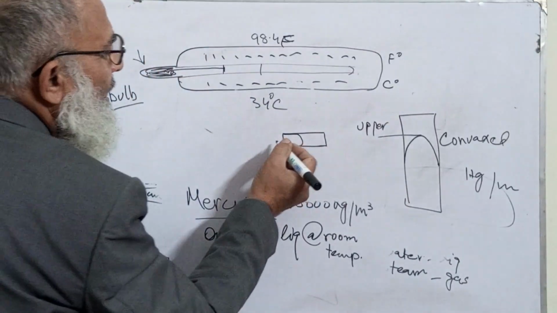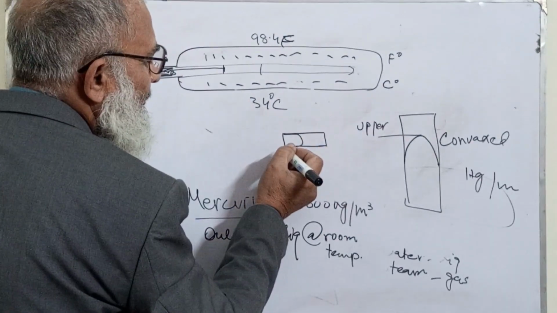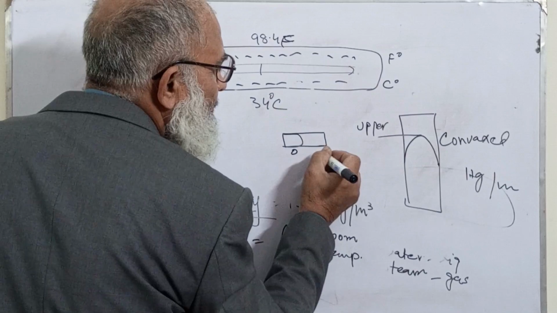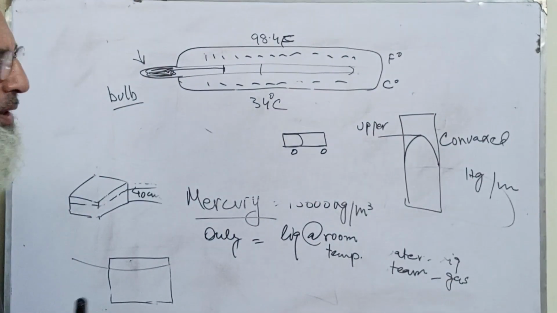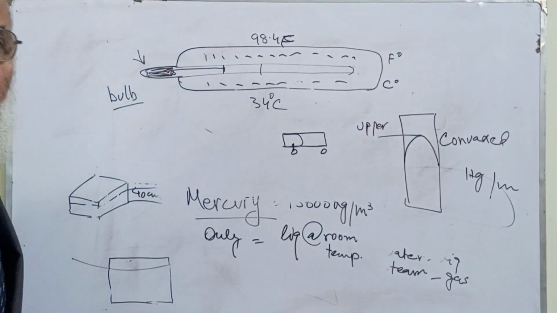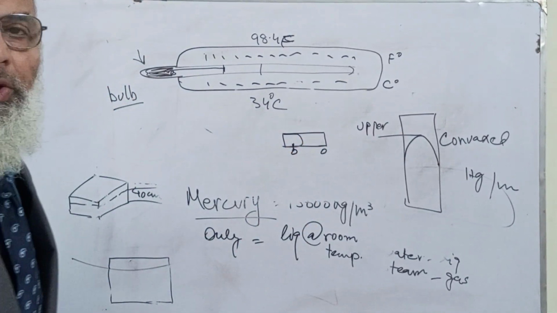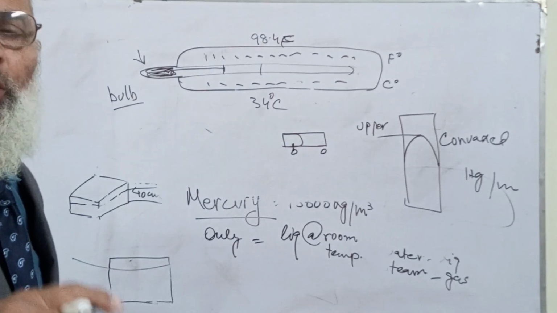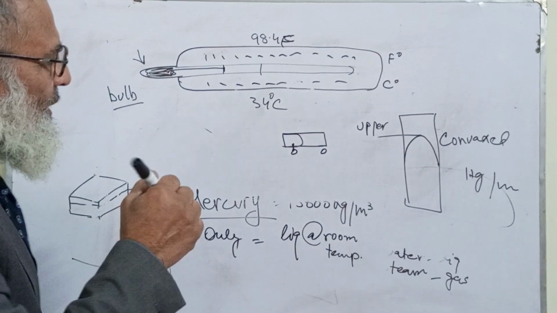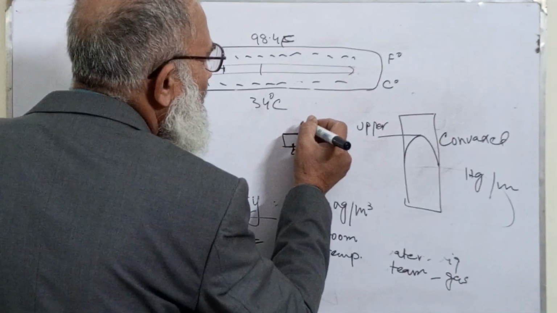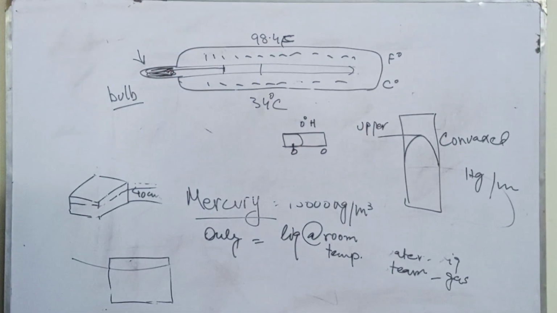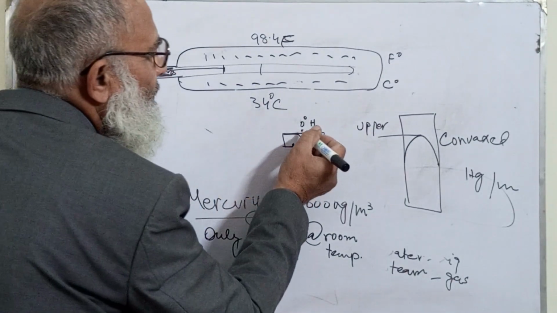Now similarly, when it is used in switches, for example, there are 2 points. This point is attached with mercury before switching on, and when a machine or any device is horizontal to the ground, at 0 degree horizontal, then it should operate.